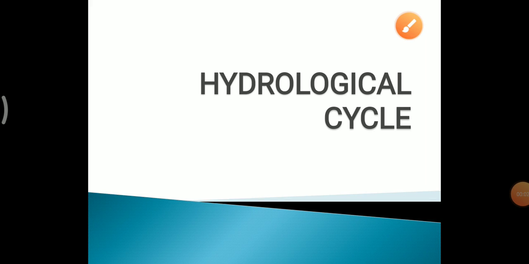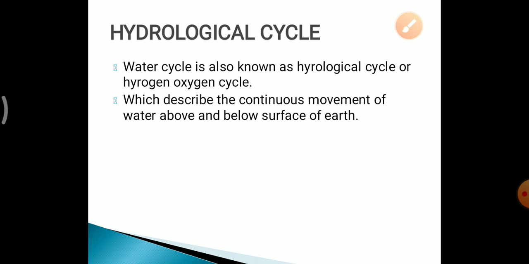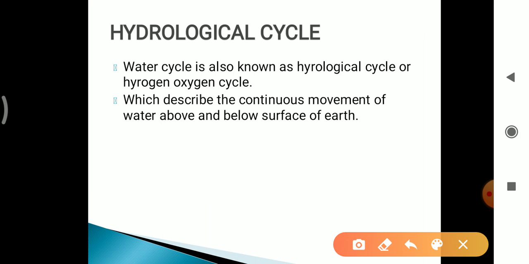Today in this video we will discuss the hydrological cycle. So let's start. The water cycle is also known as the hydrological cycle. The water cycle and the hydrological cycle are one and the same, which describe the continuous movement of water above and below the surface of the earth.